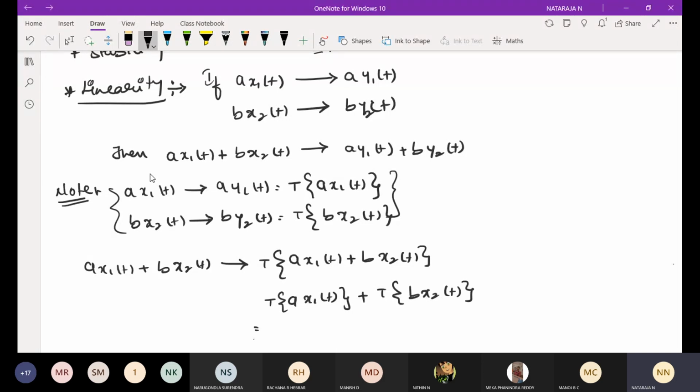This is equal to A into y1 of t plus B into y2 of t, with respect to the above note. Okay.